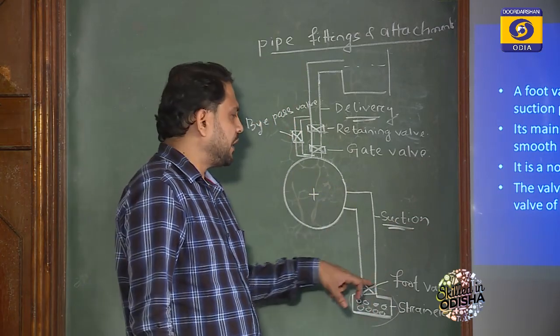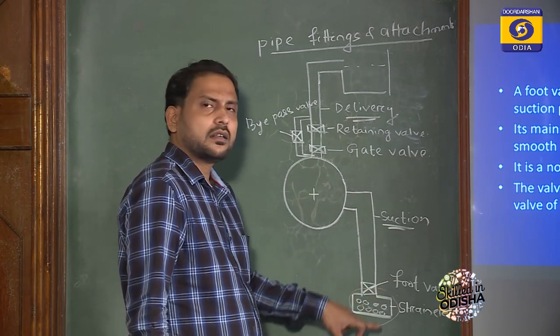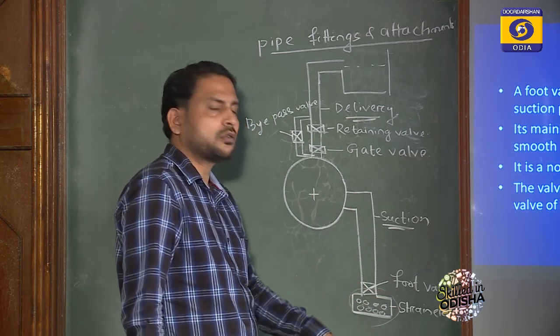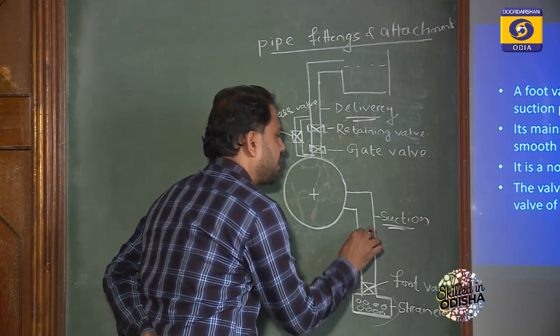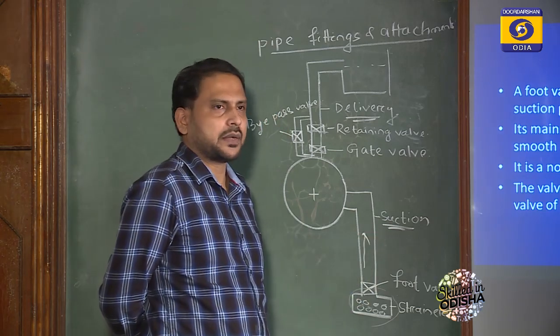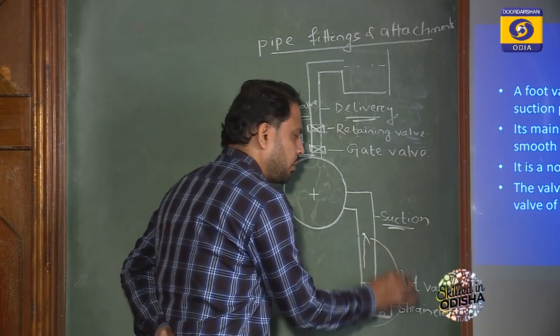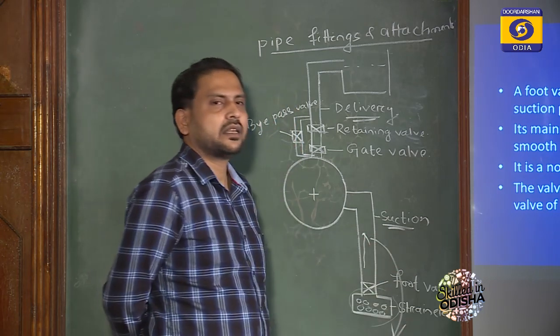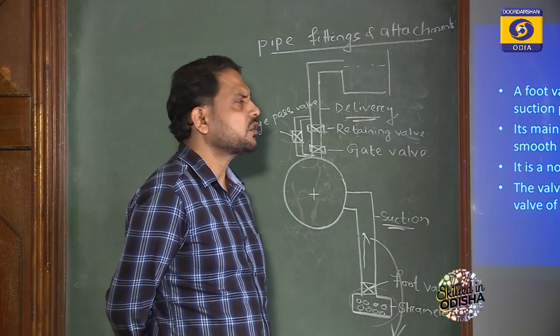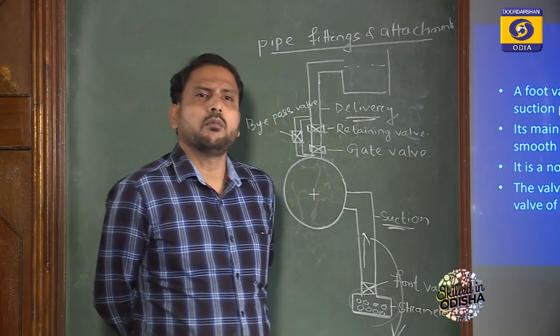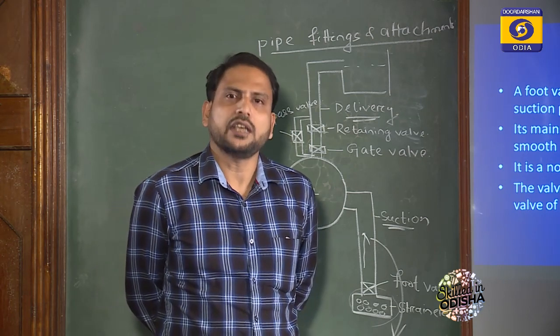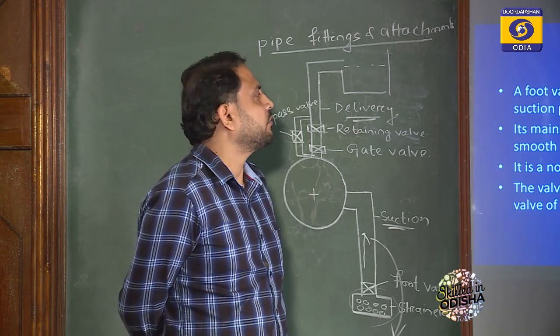That means the foot valve is placed here, just above the suction pipe, to draw water. Once the water is drawn into the suction pipe range, it should not go back to the sump again. So for this purpose, the foot valve must be a non-returning valve. Yes, it is a non-returning valve.